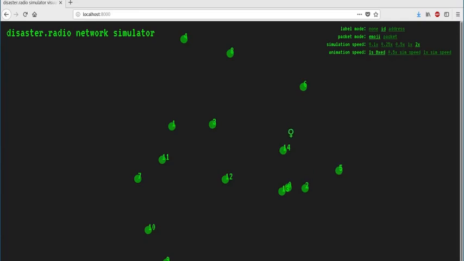Each of these green dots represents a node. When nodes first join a network, they enter a learning state in which they discover possible routes by broadcasting packets, represented by the emojis, and listening for packets from their neighbors. Ideally, once a node has a route to every other node, it can begin forwarding packets. Notice how the emojis stay the same as they are retransmitted by each node in the route.